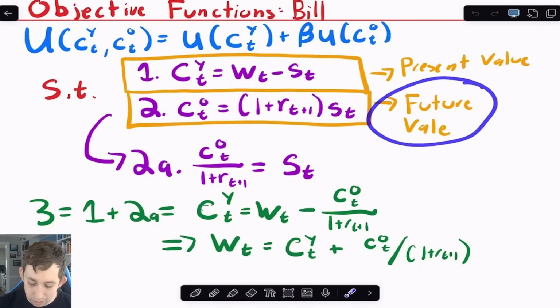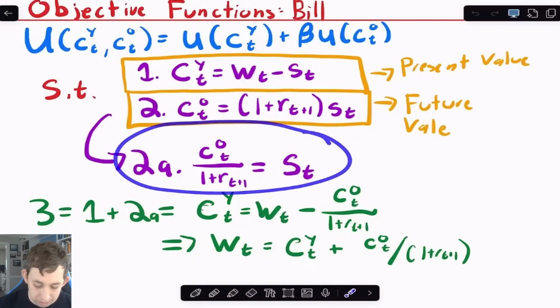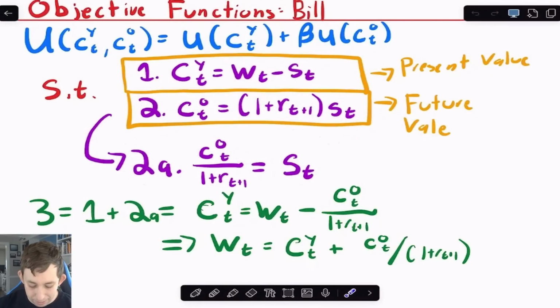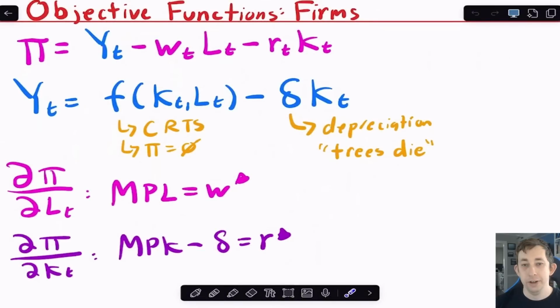This old consumption is one period in the future, so we're going to need to use present value to discount this back. We're going to discount this back by the real interest rate, so we're going to divide that by 1 plus R(T+1). And so we get 2A, which is really the present value of that second budget constraint. If I put these two budget constraints together, both number 1 and number 2A, and solve, I get this equation right here. So now that we know what's happening for Bill, let's think about what's happening for firms.